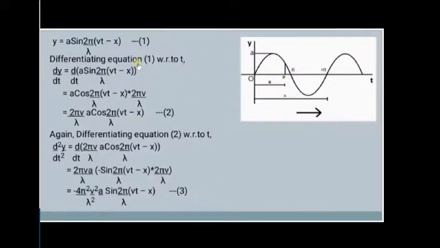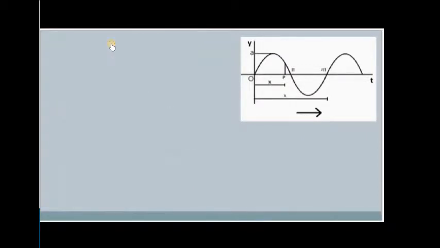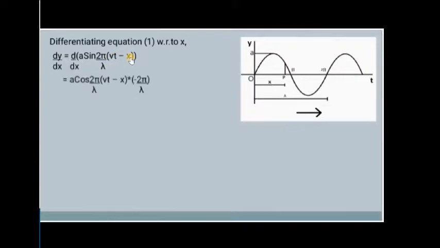Now I am going to differentiate the first equation with respect to x in the same way. That is, we are going to find dy by dx for the first equation, that is d by dx of a sine 2 pi over lambda into (vt minus x).